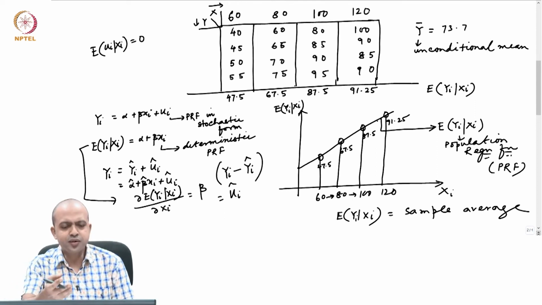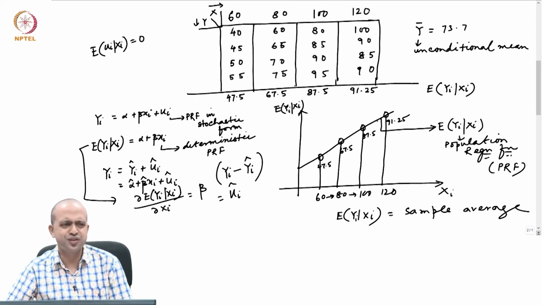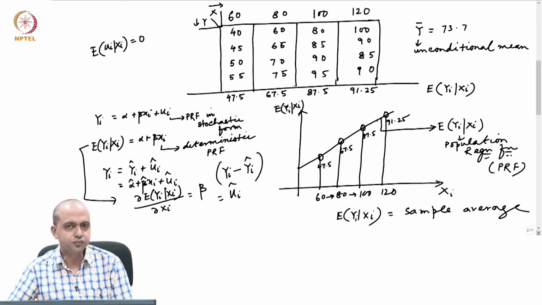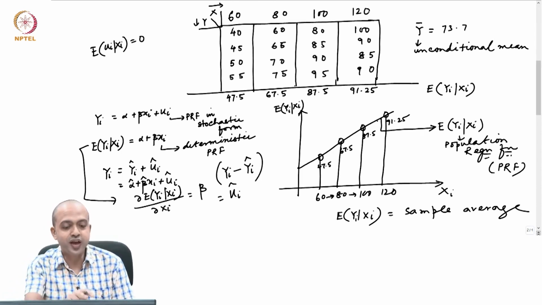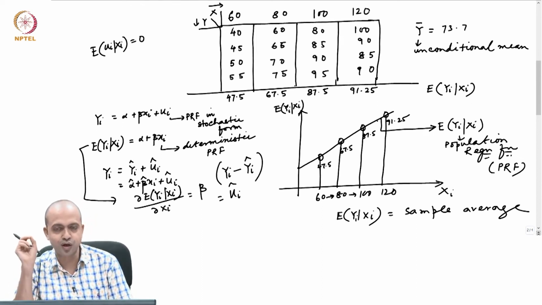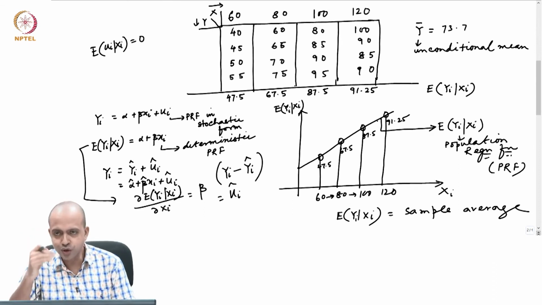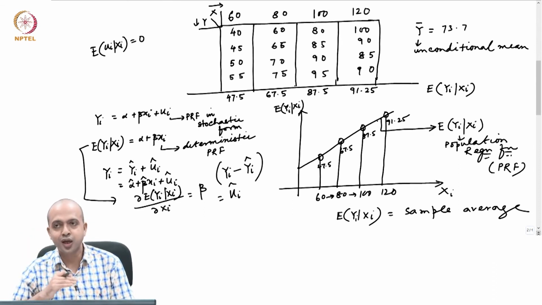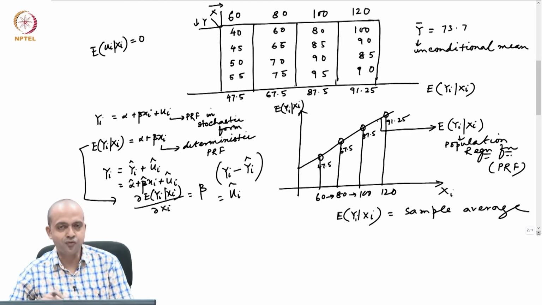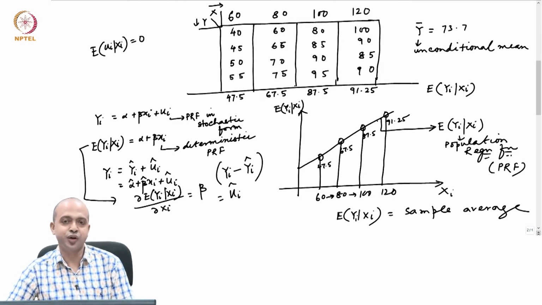Or let us say it is not 80, let us say 60, 61, 62, 61.5, that difference is also not significant. That is why it says there should be enough variation in your xi to be qualified as an explanatory variable and to be included in the model. So, when you specify your model, you must ensure that all your explanatory variables have enough variation in them. Without having enough variation, I cannot include a variable in my model as an explanatory variable.